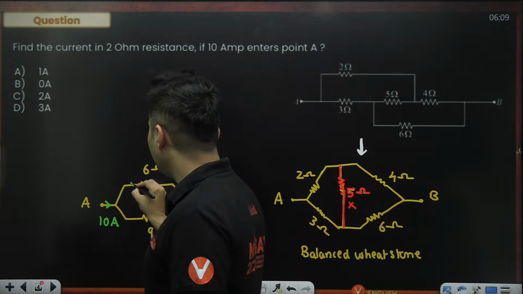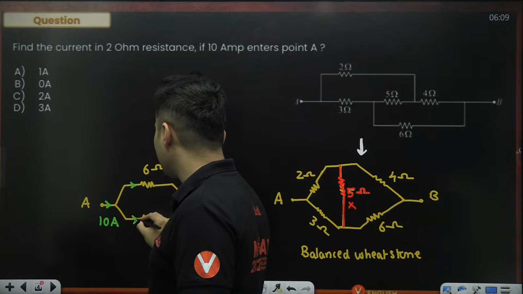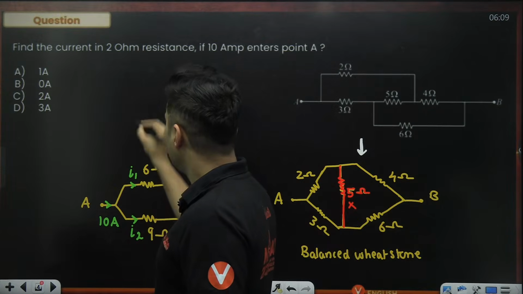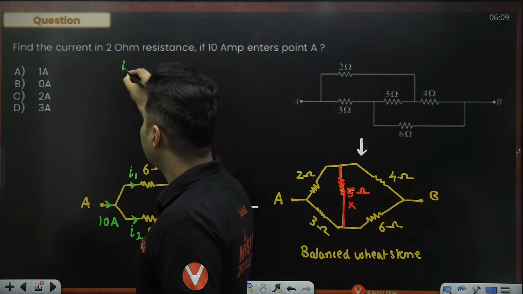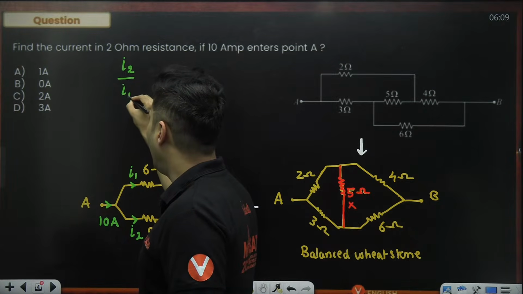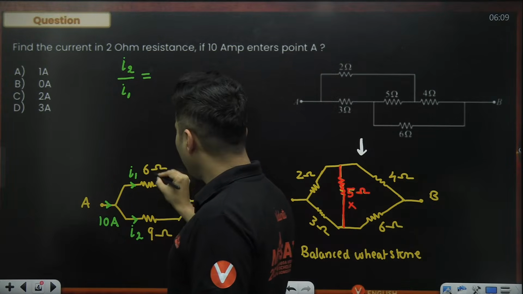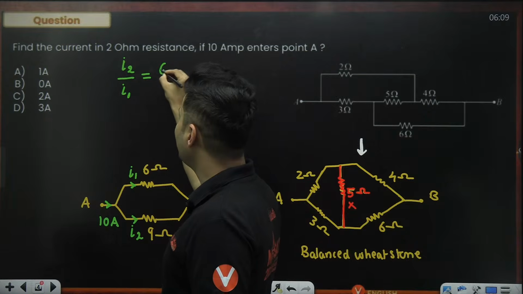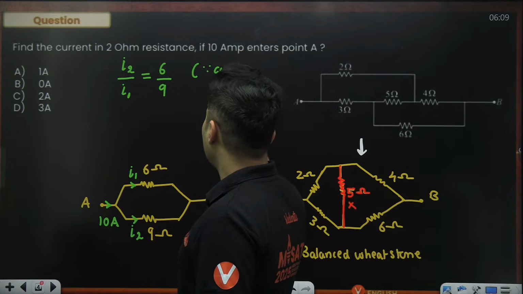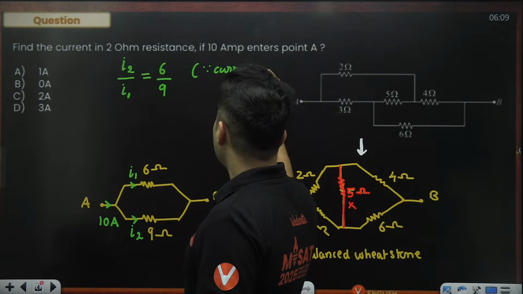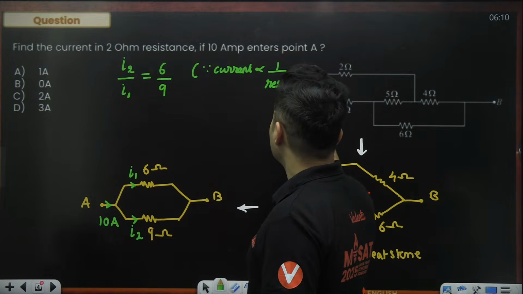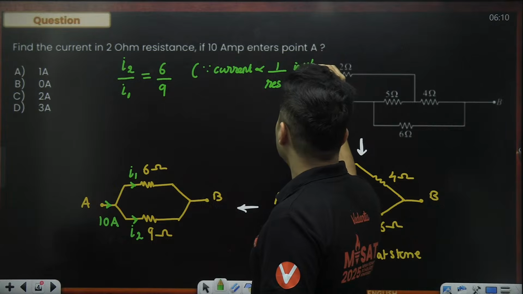Because the current will get divided in the inverse ratio of the resistance. So if this is I1 and if this is I2, then the ratio of I2 by I1 will be R1 by R2, basically 6 by 9, since current will get divided inversely to the resistance in a parallel circuit.